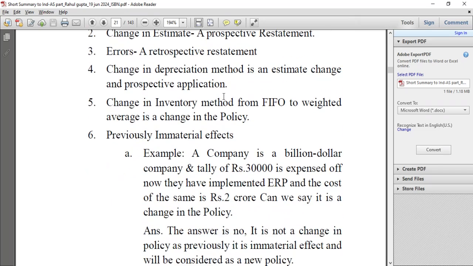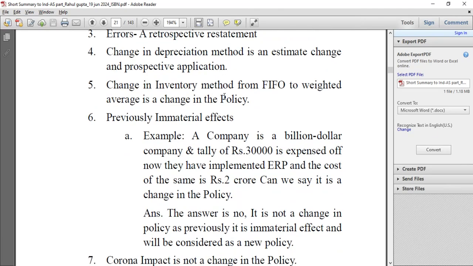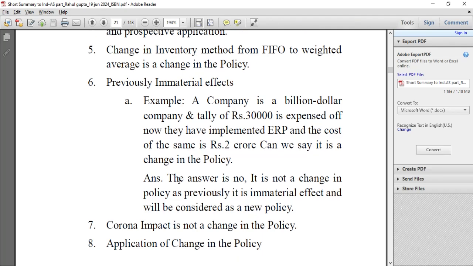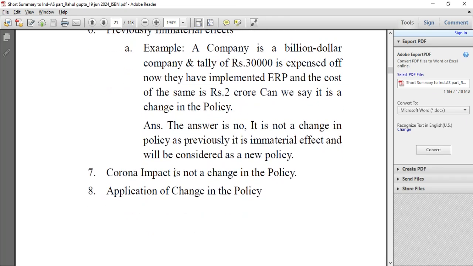Previously, the effects were immaterial. A company is a billion-dollar company and used to expense off 20,000 or 30,000 rupees. Now they have implemented ERP and the cost of the same is 2 crores. Can we say it is a change in policy? The answer is no. It is not a change in policy, as previously the effect was immaterial; this will be considered a new policy.